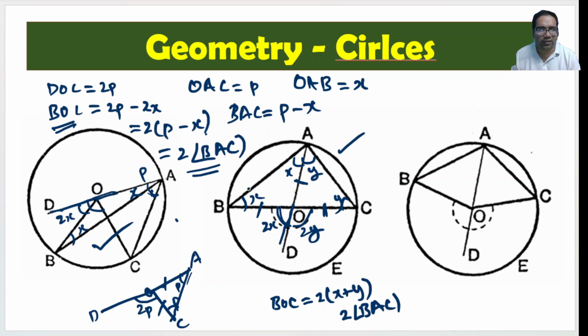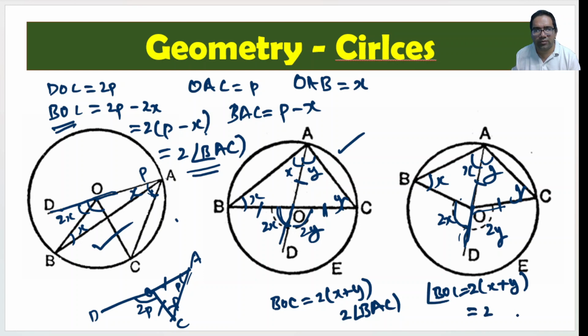So this is straightforward. Now this is also the same. This and this are radii. So this is x, this is x. This part is an exterior opposite angle. So this is 2x. Similarly, this and this are the same. This is y, this is also y. So again, DOC is an exterior opposite angle. So this becomes 2y. BOC is again 2x plus 2y, which is equal to 2 into angle BAC. So all are the same.